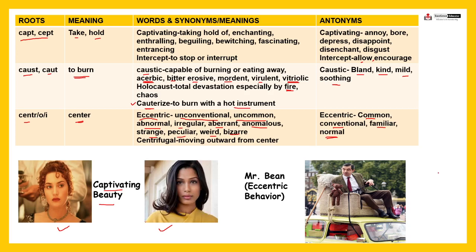So here you can see a very famous person, most of us are familiar with this character, Mr. Bean. You have often seen in the series that he is having an eccentric behavior, isn't it?